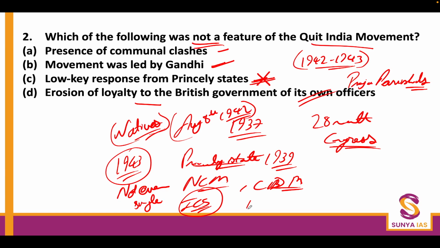So by 1947, all the Englishmen working at senior bureaucracy level were either selected from previous batches, but in recent times it was all natives, and natives within the government also had a dislike for the British government. So this statement is also right. The only statement which is wrong is the third one, and therefore again the answer is C.